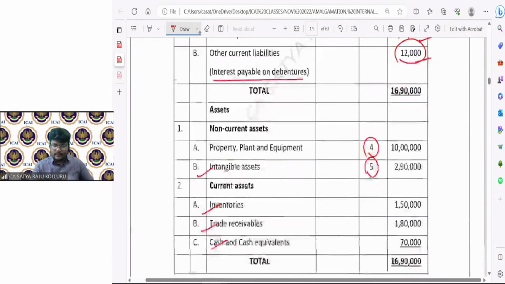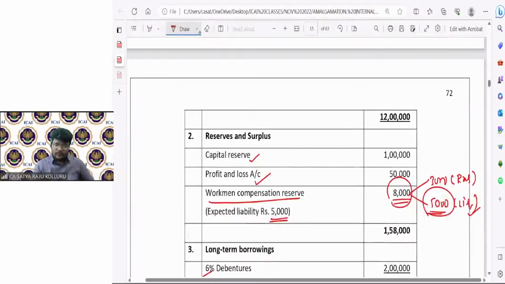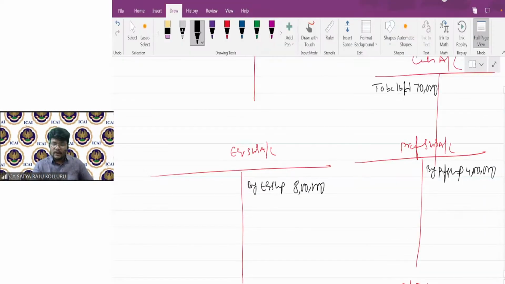If you come down, capital reserve is there, P&L account is there, workman compensation reserve is there. Out of the workman compensation reserve, 3,000 is the pure reserve, and the remaining 5,000 will be the liability. That's why reserves and surplus to be transferred to equity shareholders is 1 lakh plus 50,000 plus 3,000, total 1,53,000 only. Actually, you need to transfer the individual balances. To save my time, I'm just transferring by reserves and surplus, which is 1,53,000.